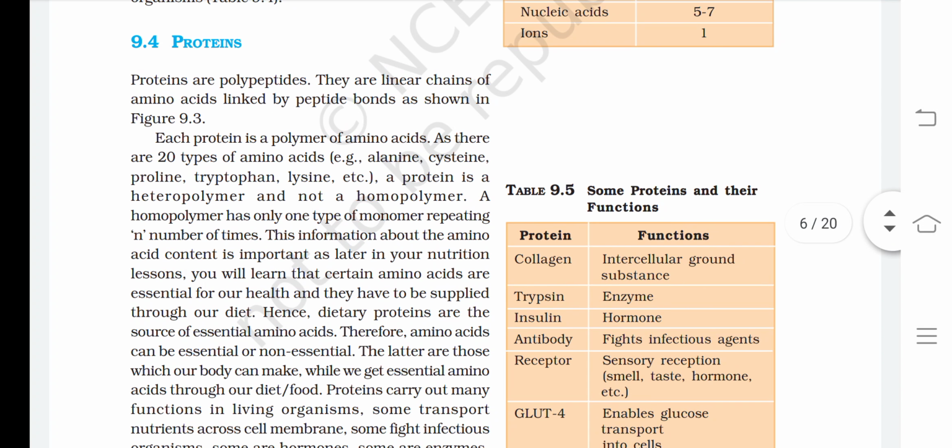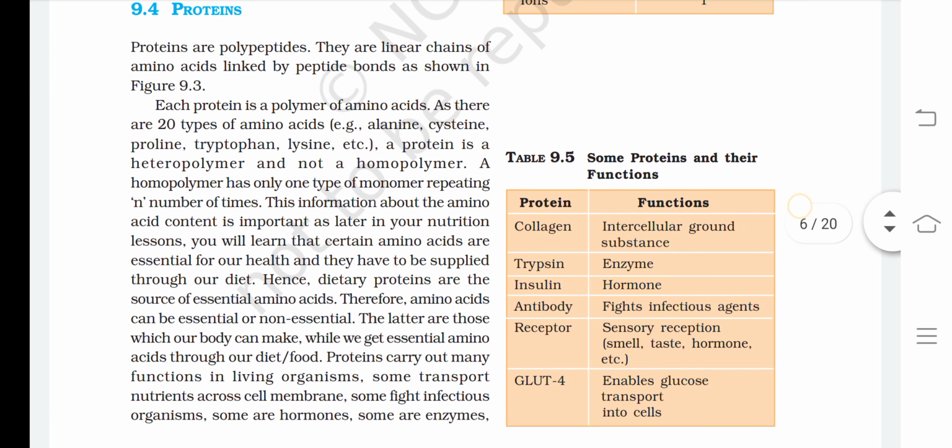Now let's go further to the proteins. Proteins are polypeptides. They are linear chains of amino acids linked by peptide bonds as shown in figure 9.3. Each protein is a polymer of amino acids. As there are 20 types of amino acids, for example alanine, cysteine, proline, tryptophan, lysine, etc., a protein is a heteropolymer and not a homopolymer. A homopolymer has only one type of monomer repeating n number of times.